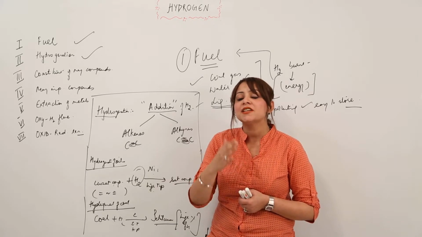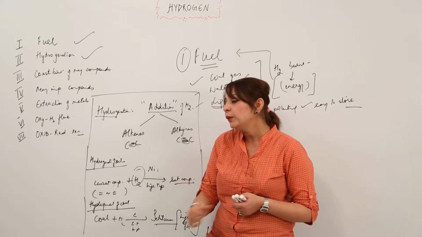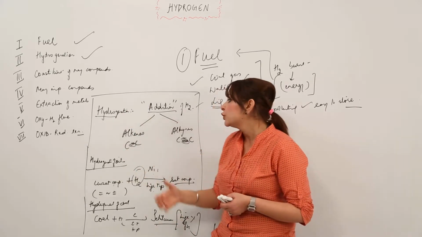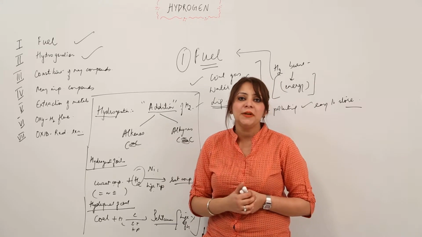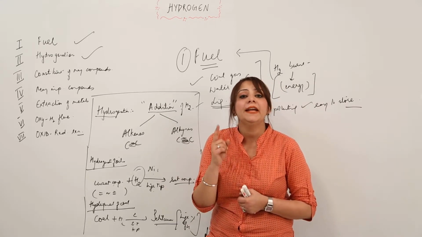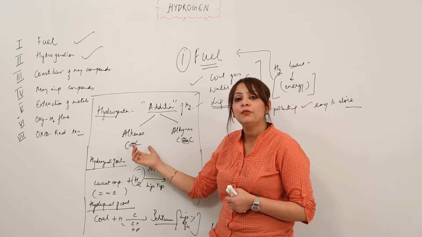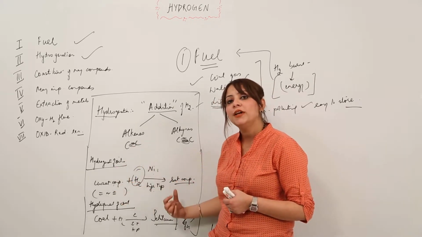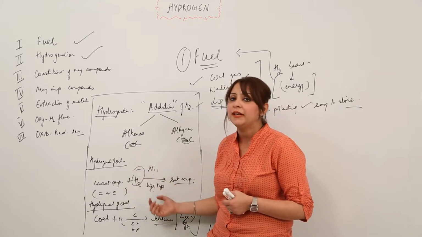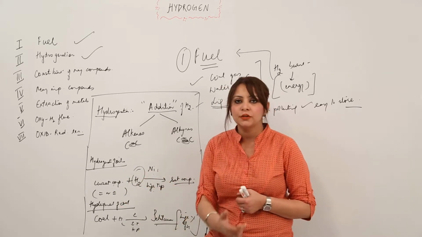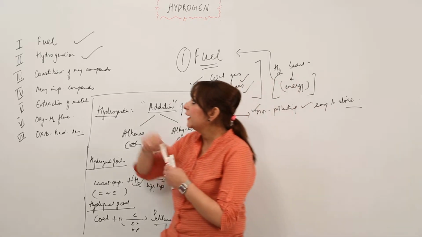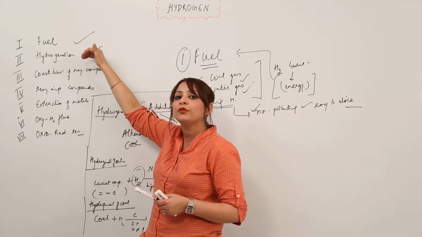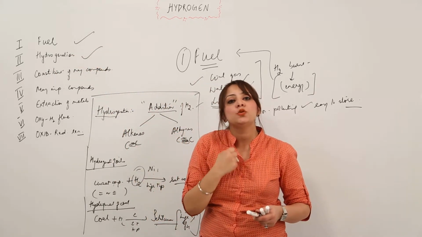Hydrogenation, again I am repeating, is just an addition reaction. What are we adding? We are adding hydrogen. That is why it is hydrogenation. And where does this addition reaction take place? It takes place only in the compounds which carry an extra bond, like I gave you the example of alkene and alkyne. Hydrogenation of oil, you know that, is converting vegetable oil into solid fat in presence of nickel by adding hydrogen at higher temperature. And hydrogenation of coal, you know that now. So we have done the second use, what hydrogenation of oils and hydrogenation of coal are, and why we are doing it, right?